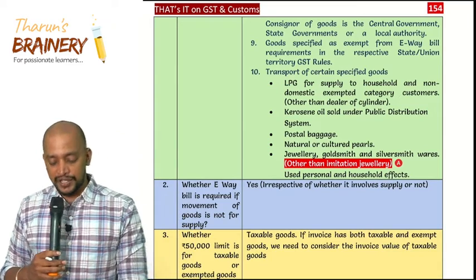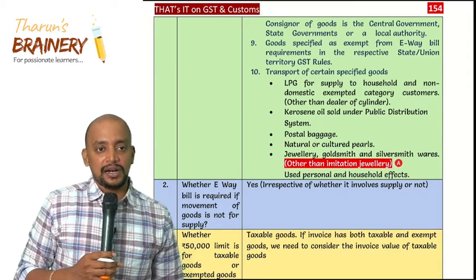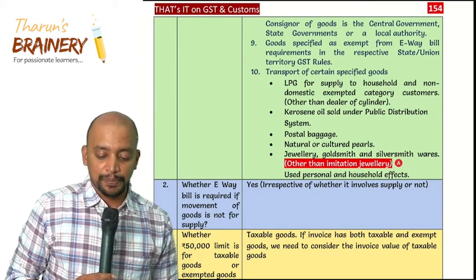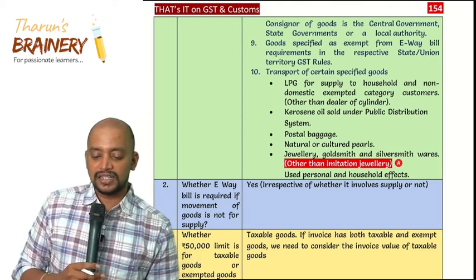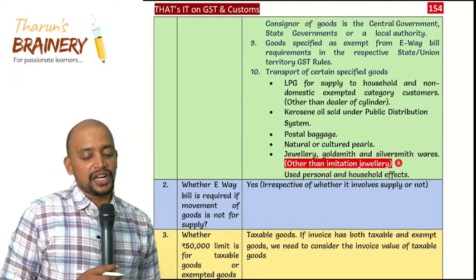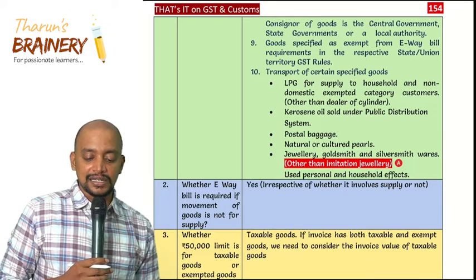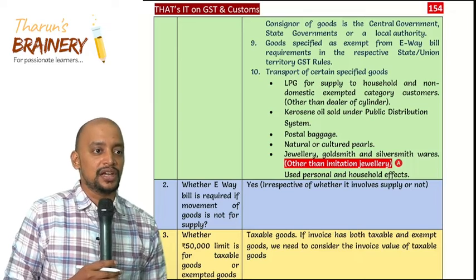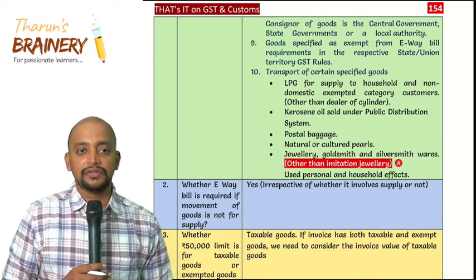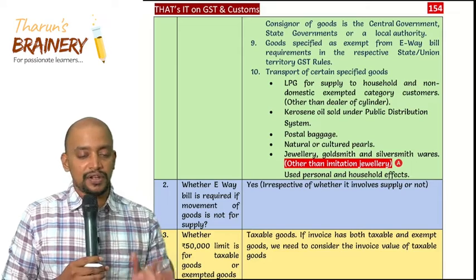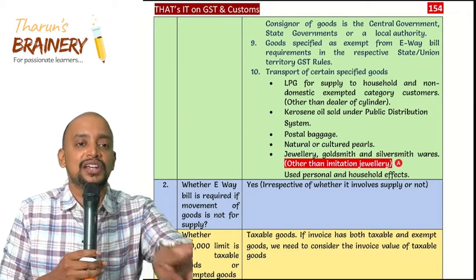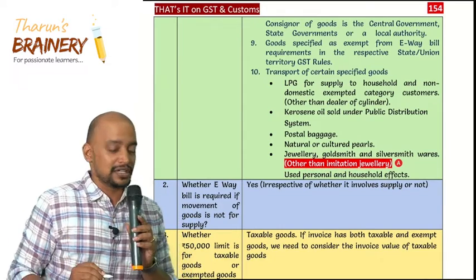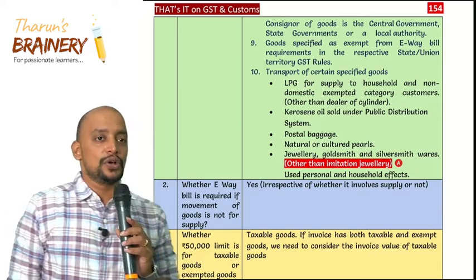Then postal baggage, like postal departments, that also do not require e-way bill. Natural or cultured pearls, jewelry, goldsmith and silversmith wares. Why that do not require e-way bill? Then it will become Money Heist season 6. If they report e-way bill, they will report what jewelry they are taking, which vehicle, everything they will report. Now you can stop that vehicle and loot that gold, na? So that's the reason why they do not require e-way bill. Other than imitation jewelry no one will touch. So therefore that requires e-way bill. Got it?